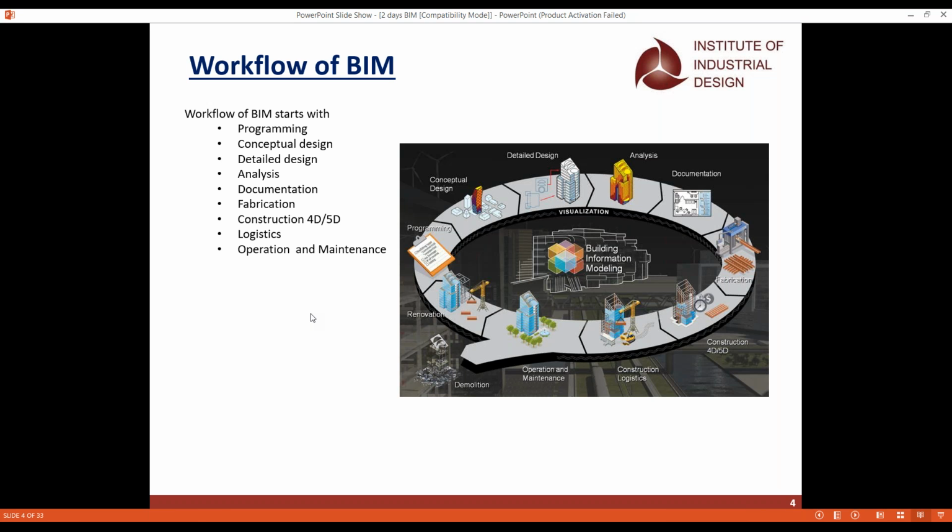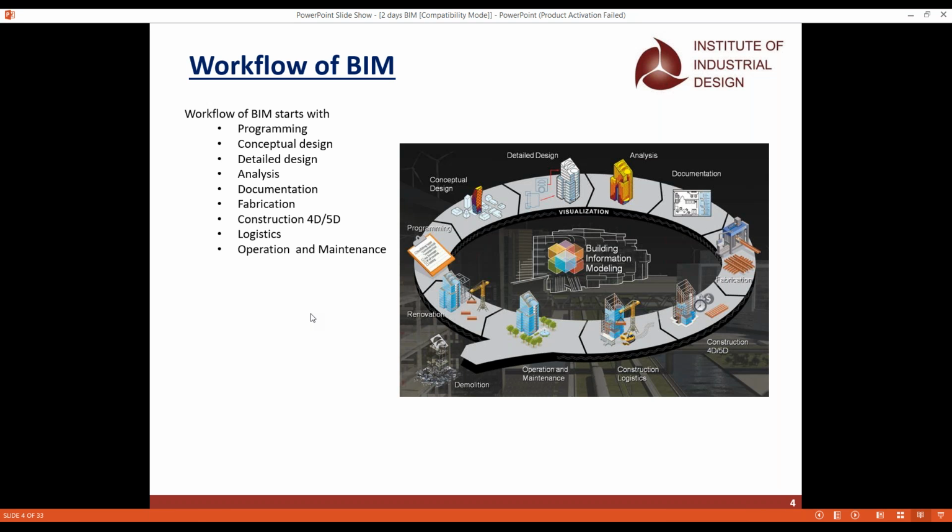We should have all the basic concepts and basic ideas, the queries which we have to ask the client. When someone says you have to go with G+5 or a commercial building, of course we'll consider it. But still, can you tell me a few of these details so that I can make a note of it and go with the conceptual design? So programming is one such thing. It is not the C or C++ programming generally; it is actually the default steps, like what we need and what should be carried out through to the end of the model.